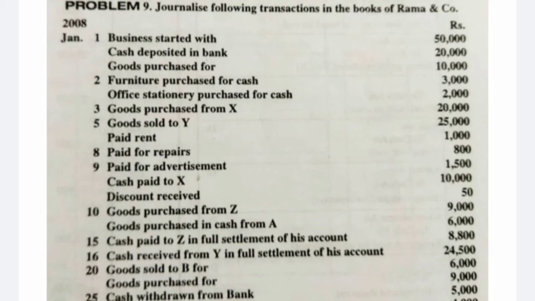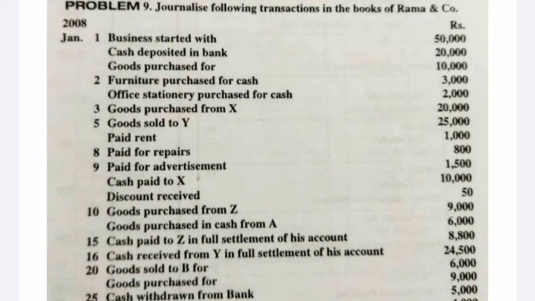Okay, we will continue with problem number 9. Journalize the following transactions in the books of Rama and Company. 2008 January 1st, business started with rupees 50,000. So the entry would be cash account debit to capital account. And cash deposited into the bank, rupees 20,000.